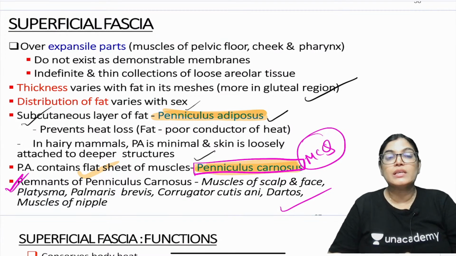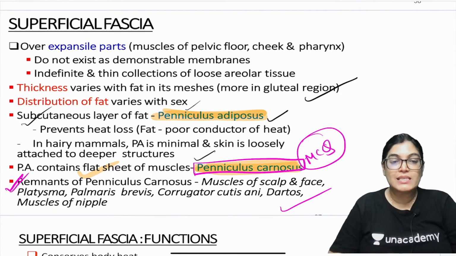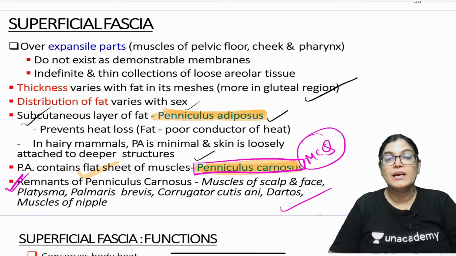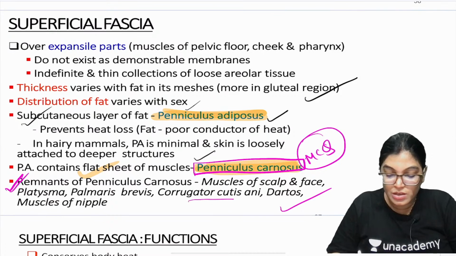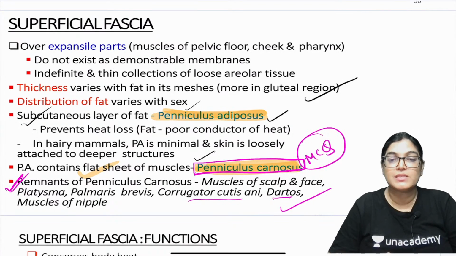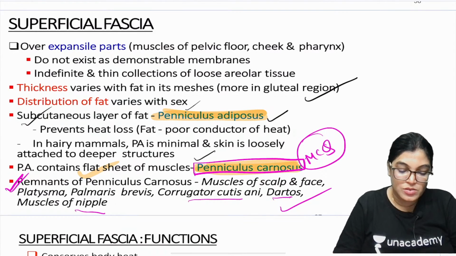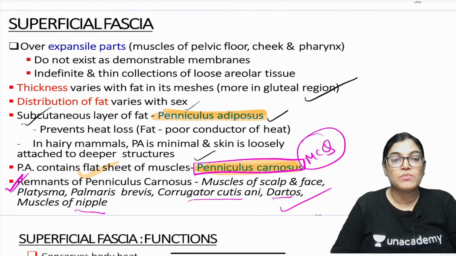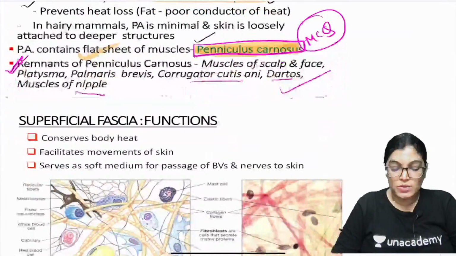of nipple. So these are the category of panniculus carnosus muscle: muscles of face, muscles of scalp, platysma, palmaris brevis, corrugator cutis ani. This is the muscle lying near the anal margin. Dartos muscle is a muscle lying in the scrotum, and muscles of nipple. So these are examples of panniculus carnosus.